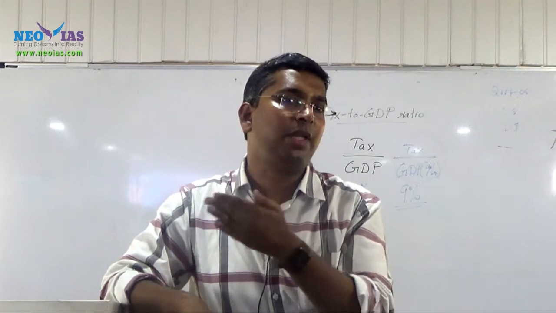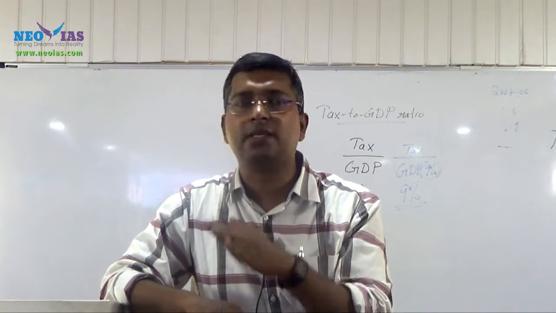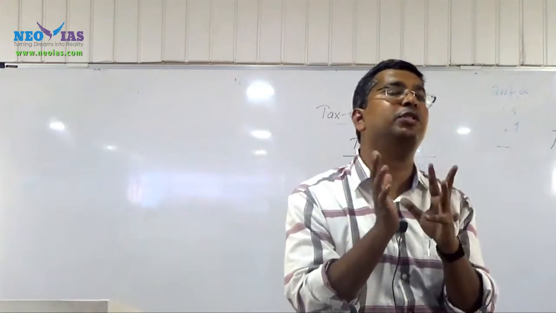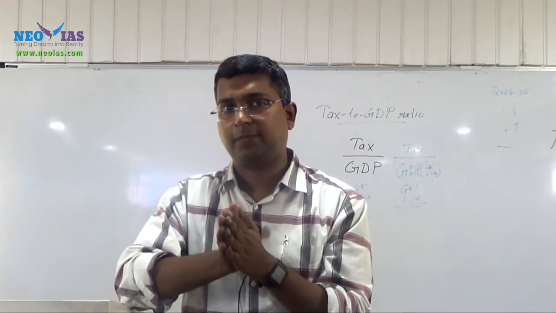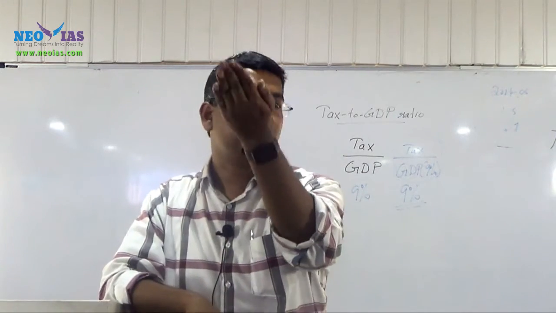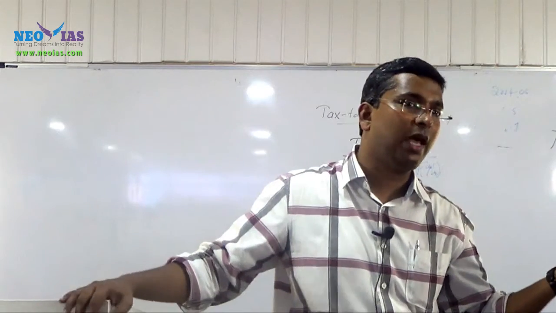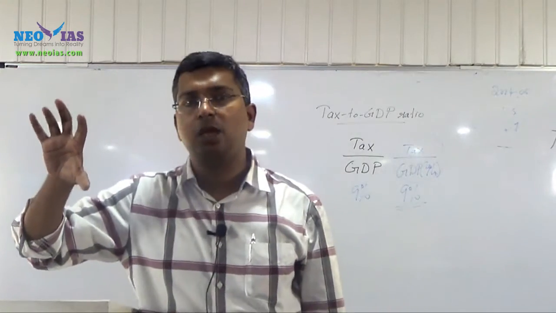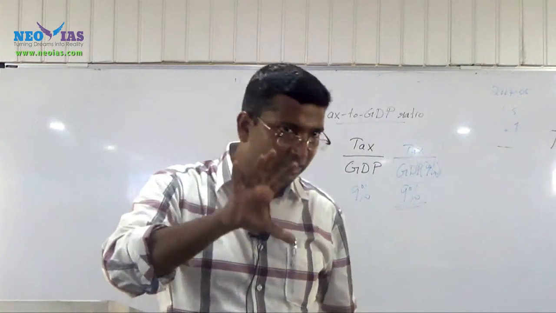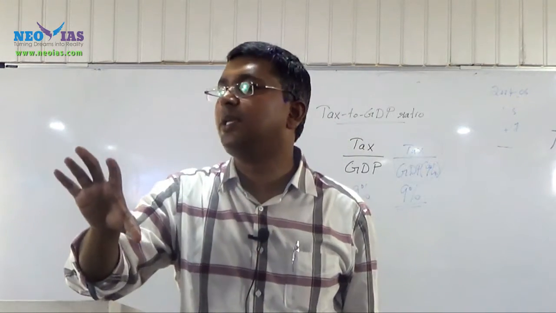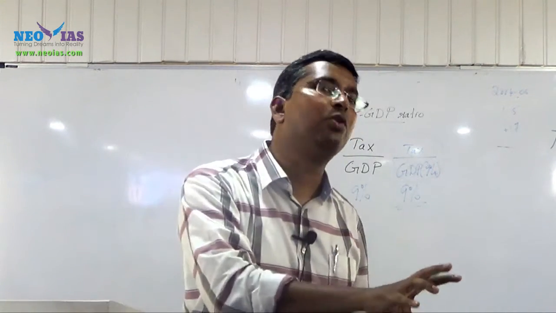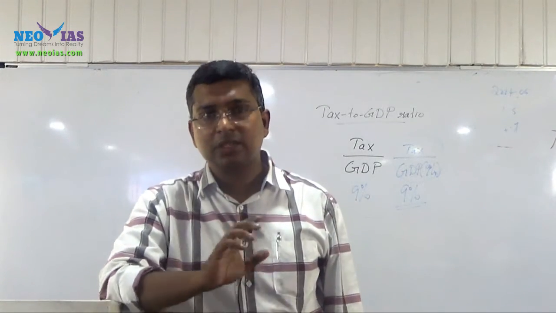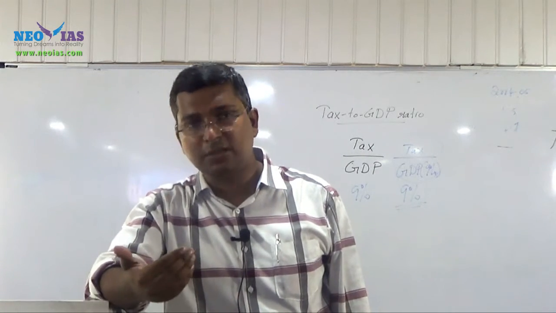That we will be discussing under public finance, because tax related things we will be discussing under public finance only. But for the time being, try to understand how economic growth and tax to GDP ratio are related. When the economic growth rate is high, naturally it will have an impact on tax to GDP ratio. So this is a very important indicator, like the inflation rate is a very important indicator, GDP growth rate is a very important indicator. Tax to GDP ratio is also a very important indicator. All these things show what the situation of our economy is. Then there are many other macroeconomic indicators, which we will be discussing.